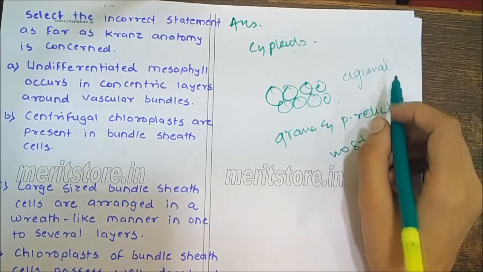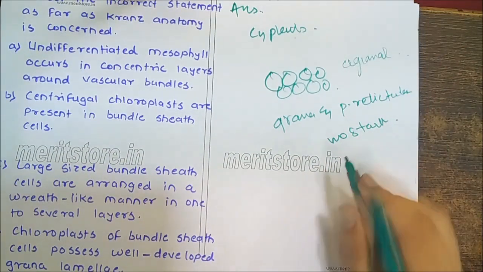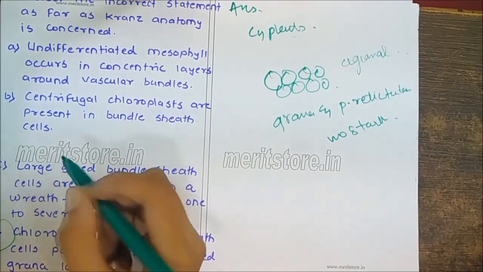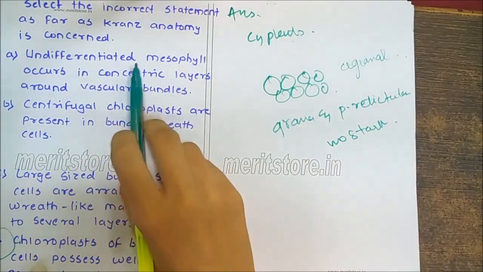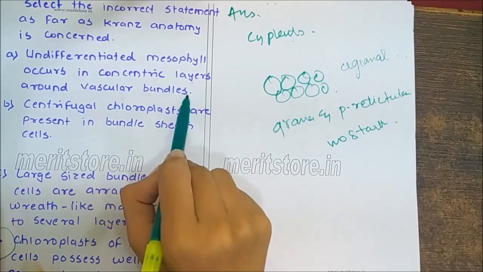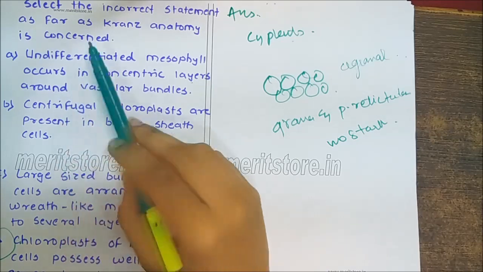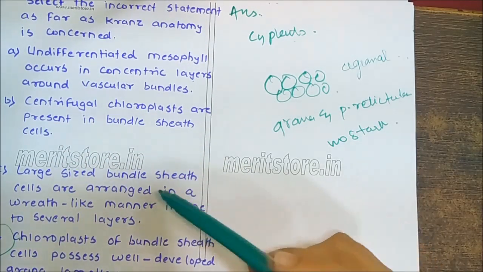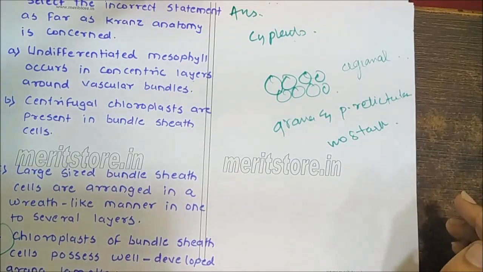Therefore, the correct option is D. Chloroplast of bundle sheath cells possesses well-developed grana lamellae is the incorrect statement. The others are correct: undifferentiated mesophyll occurs in concentric layers around vascular bundles, centrifugal chloroplasts are present in the bundle sheath cells, and large size bundle sheath cells are arranged in a wreath-like manner in one to several layers.